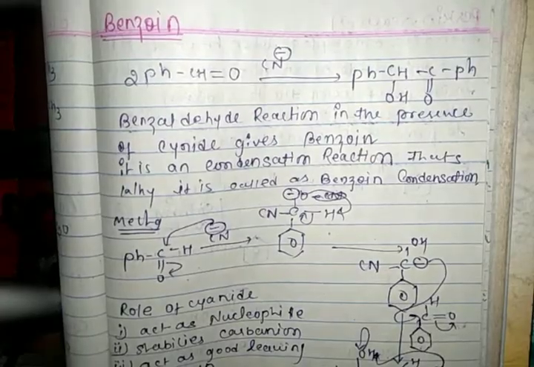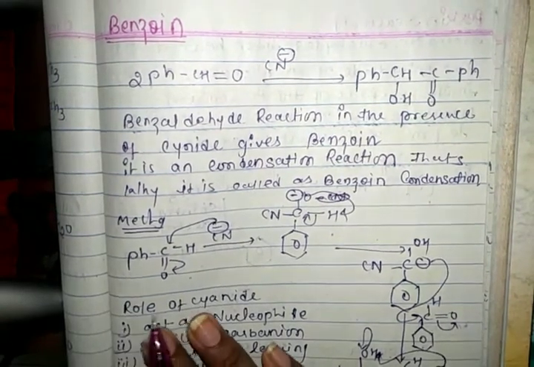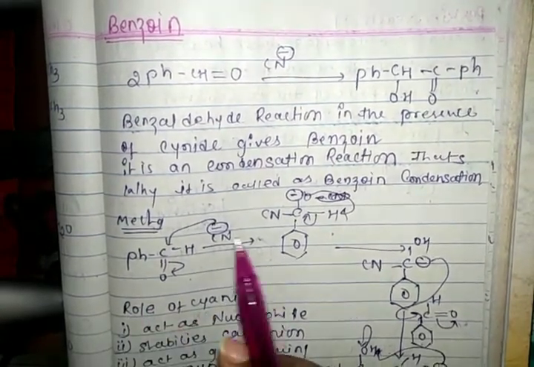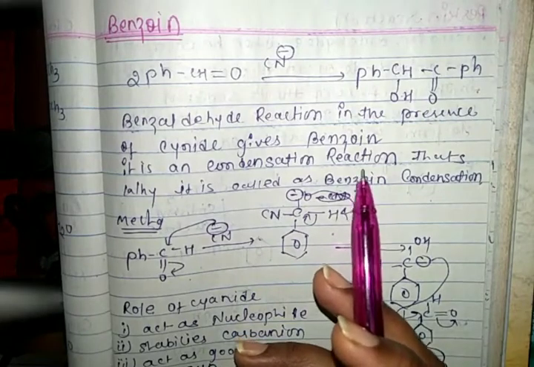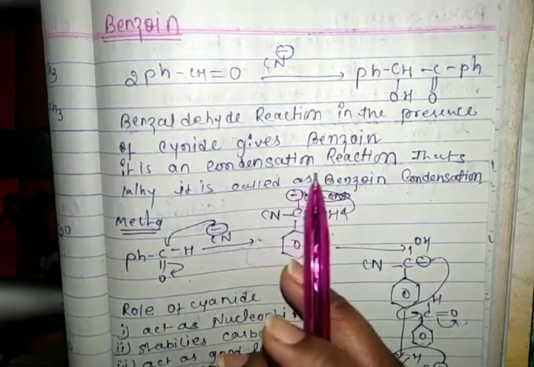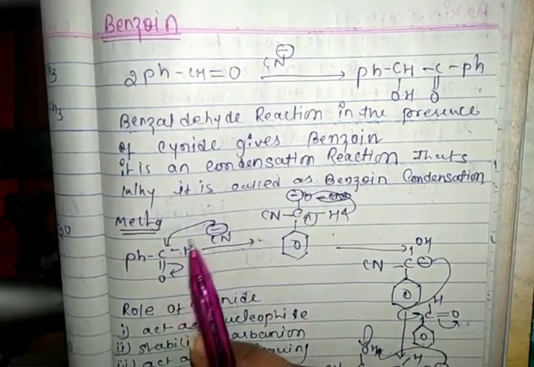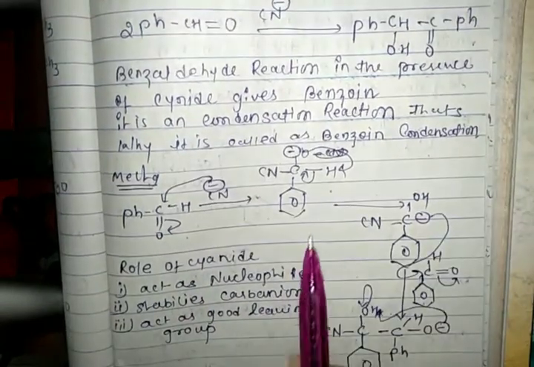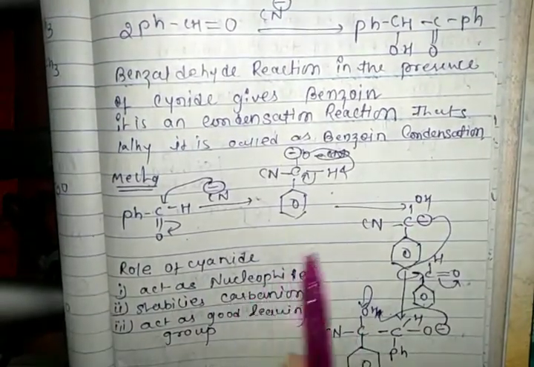Next we see another reaction, which is the benzoin mechanism or benzoin reaction. In this, benzaldehyde reacts in the presence of cyanide to give benzoin. It is a condensation reaction, that's why it is called benzoin condensation.